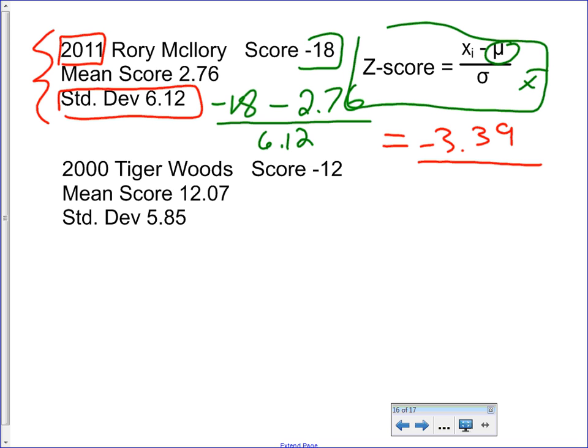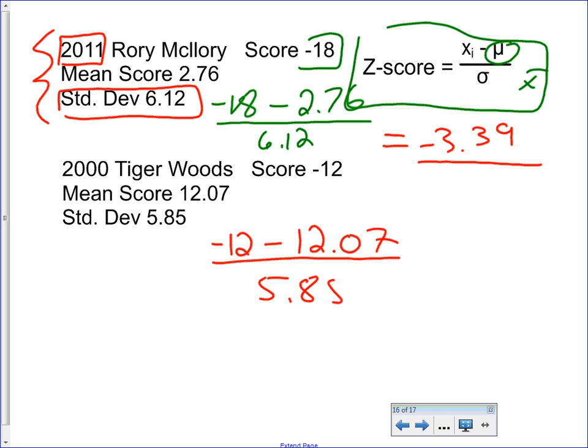Tiger Woods was 12 under, but the average score in that tournament was a 12.07. And the standard deviation was actually smaller. And so when we do Tiger Woods, what we see is he gets a z-score of negative 4.11.